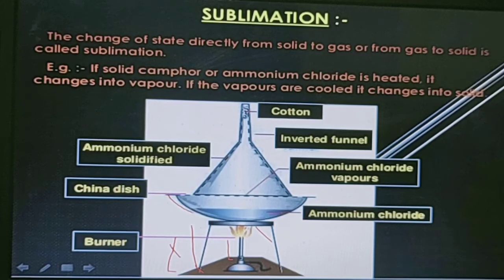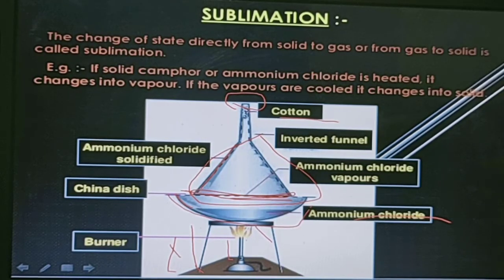On that tripod stand, they place a china dish. In that china dish, they put some ammonium chloride, which is in salt form, in the solid state, and then an inverted funnel is placed on it. The inverted funnel has an opening which we have to close with the help of cotton. We have to look out very carefully when it gets heated, and seal this, so either you use a funnel fitted to the china dish so no leakage of gases occurs, or else you seal it with cotton.